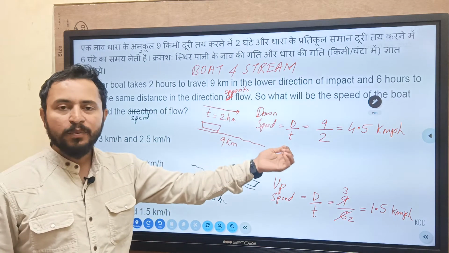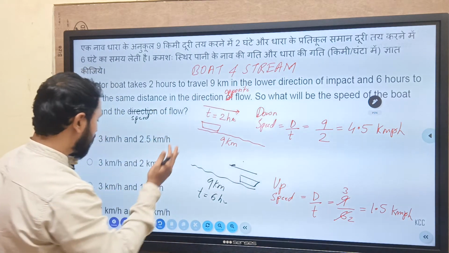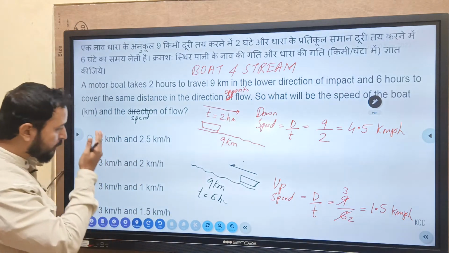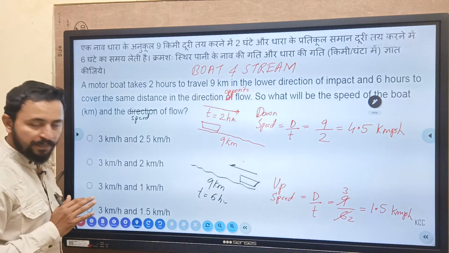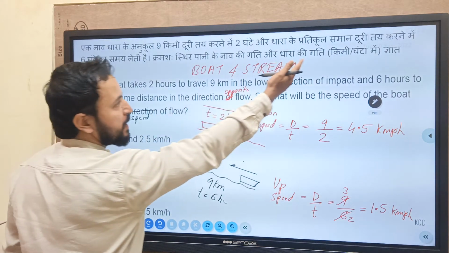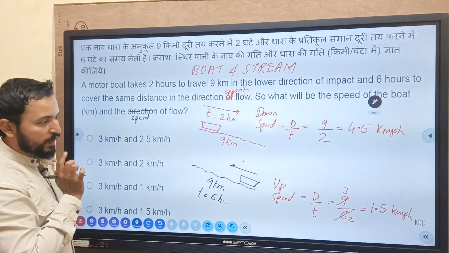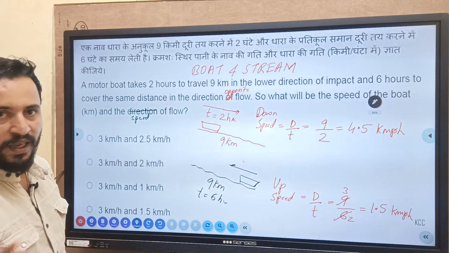The question does not ask only this, it asks further: what will be the speed of the boat and the speed of water? Speed of the river, the flow, is not known. How to find the river speed? So directly remember the formula I am giving.